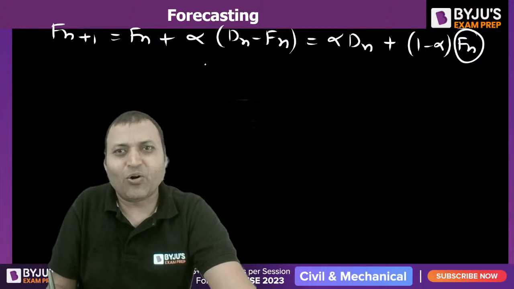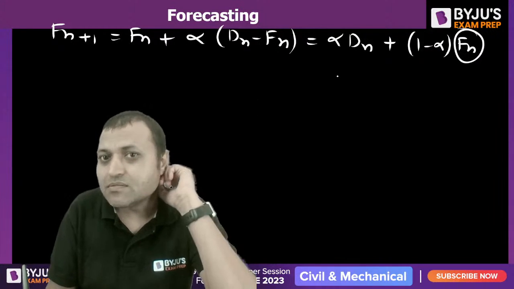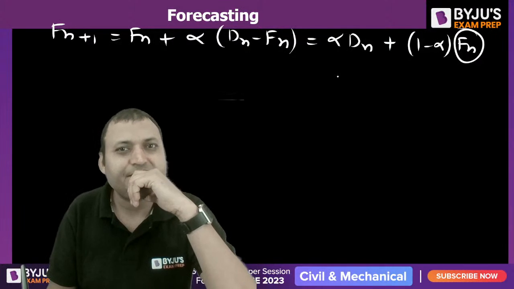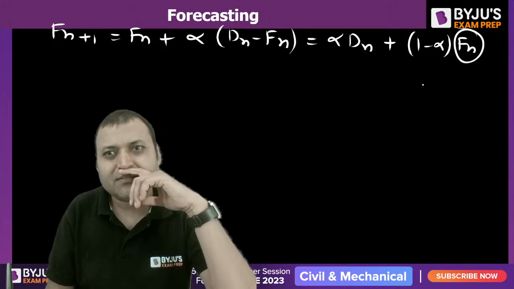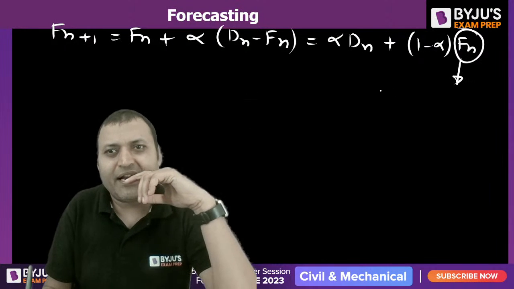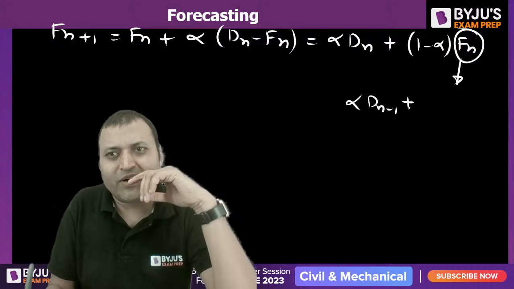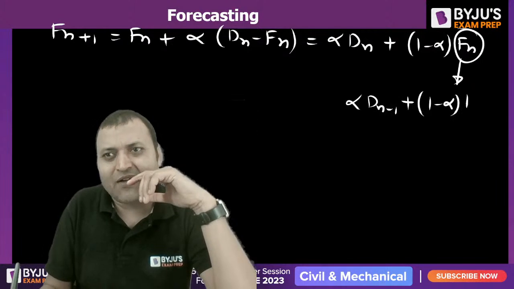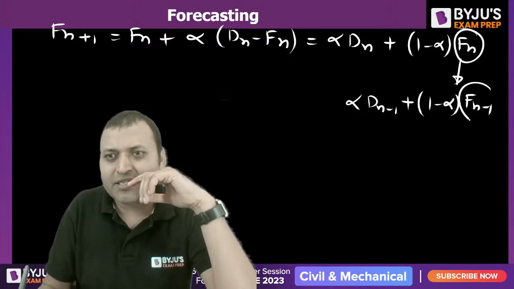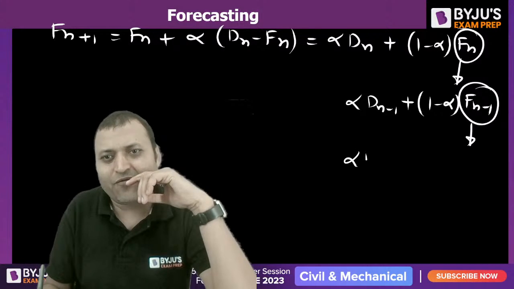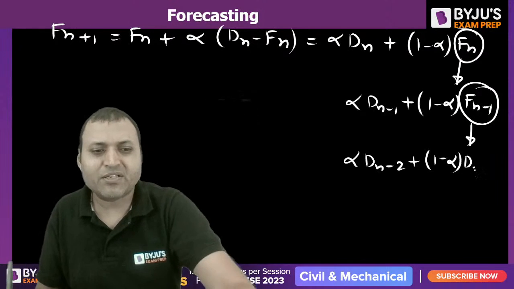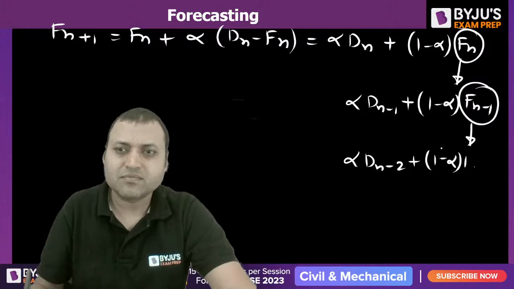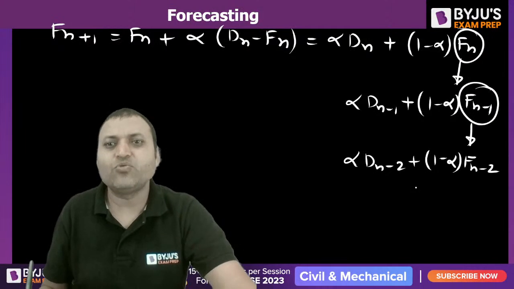And this Fn can be written as alpha into Dn-1 plus (1 minus alpha) Fn-1. This Fn-1 can be written as alpha Dn-2 plus (1 minus alpha) into Fn-2, and so on.